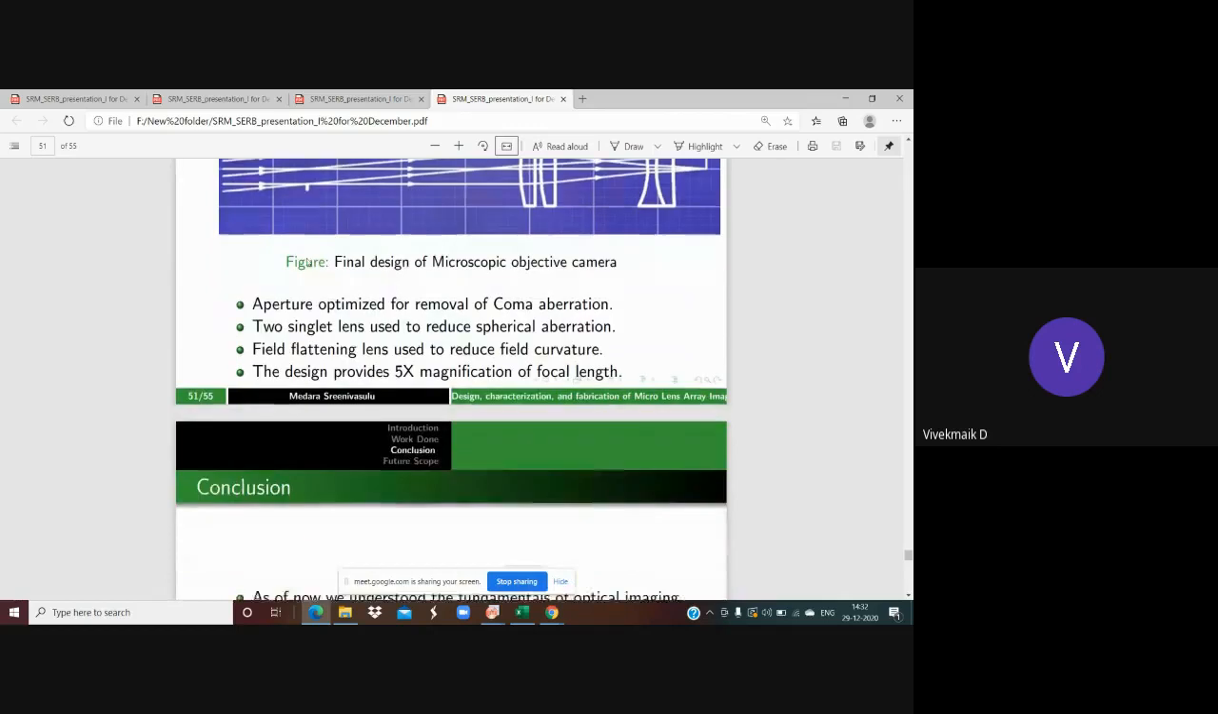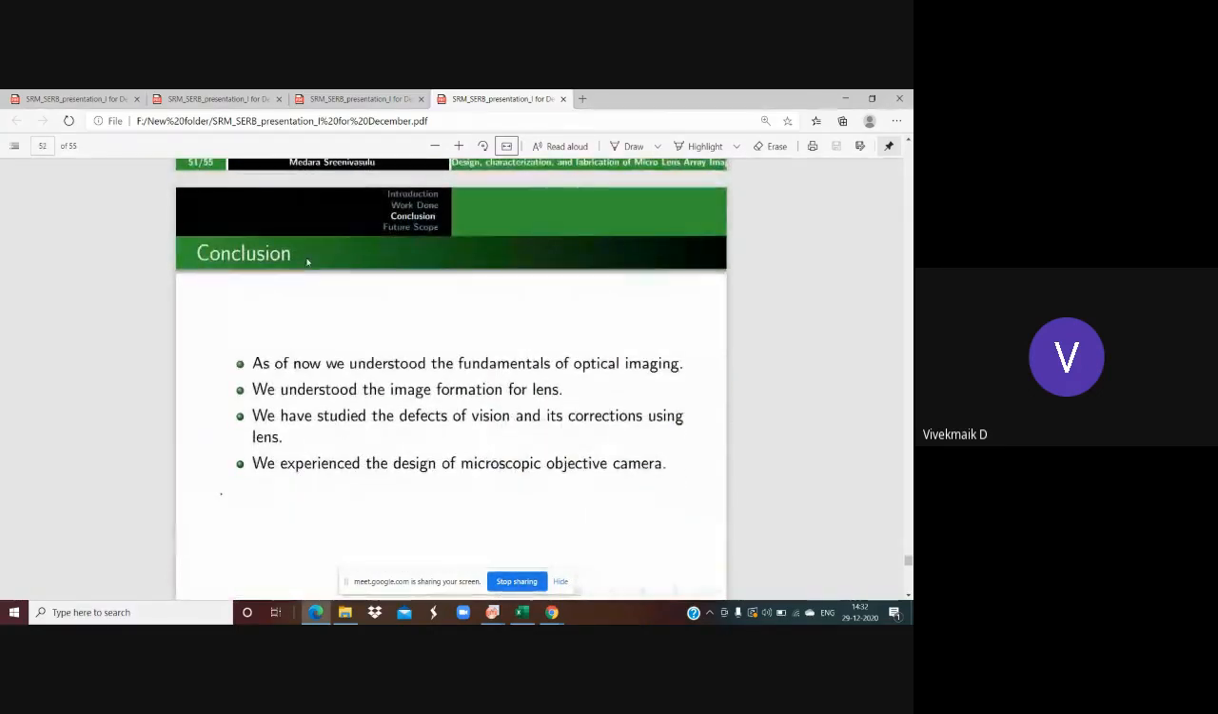Then this is my presentation. I'm going to conclude the presentation this way. First, we understood the fundamentals of optical imaging, like reflection, refraction, total internal reflection, and then we observed the scattering phenomena, diffraction phenomena, and the basic difference between ray optics and wave optics also.